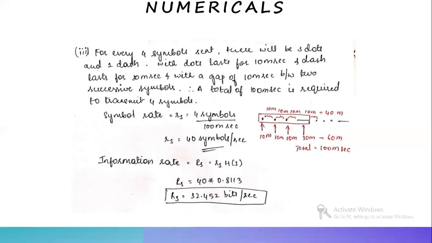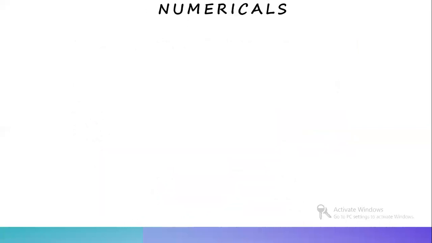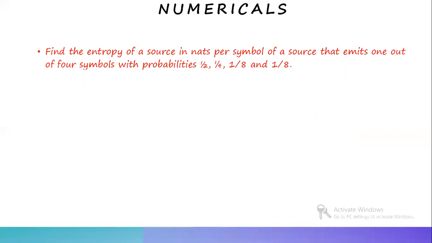Next, we'll be seeing a small problem where we need to find the entropy of the source in nats per symbol of a source that emits 1 out of 4 symbols with probabilities 1 by 2, 1 by 4, 1 by 8, and 1 by 8. So they're asking you to calculate in nats. Nats means to the base e. And you need to keep in mind certain values for such types of problems. I'll tell you what the values are. So solution: first you need to calculate the normal entropy, that is in bits. Later you'll be converting it to nats.